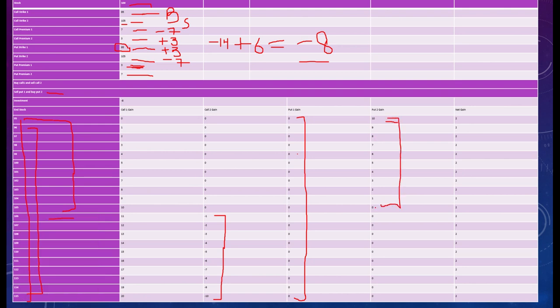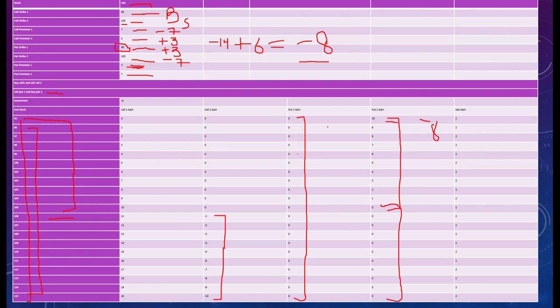But after this point, when the market hits 105, I will not exercise my put, because if market price is 106, I will sell in the market. Why would I exercise my put option, right? So from here I am at a loss position, so I will not exercise my put. So from here it is 0, right? So these are 4 bids which I have, and my initial investment is -8.